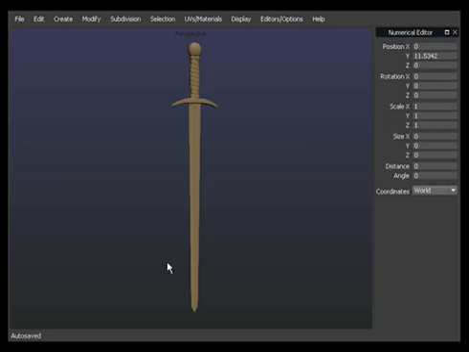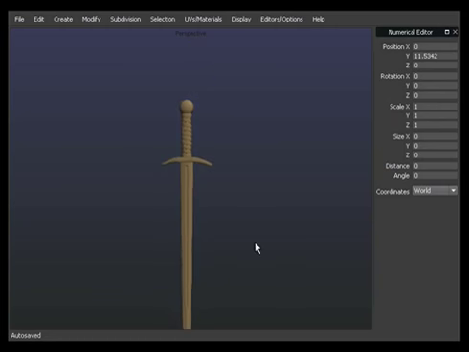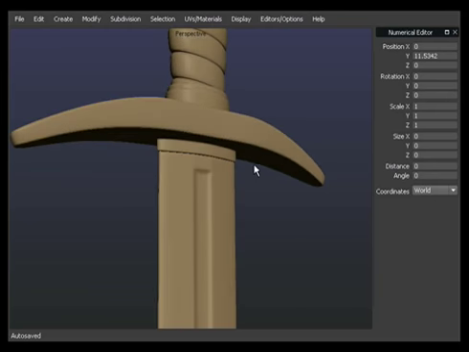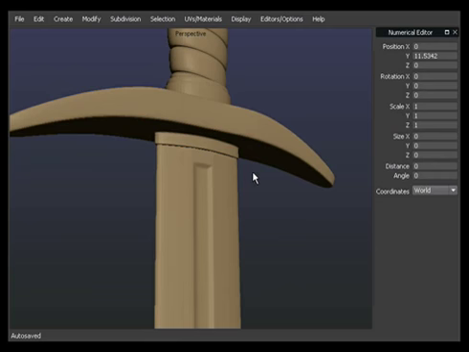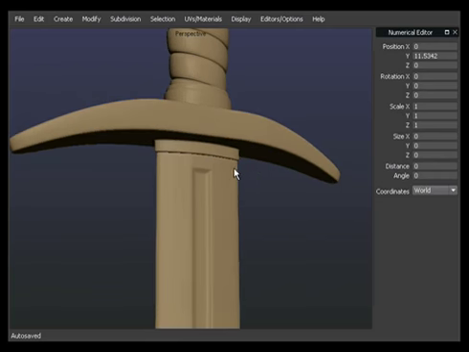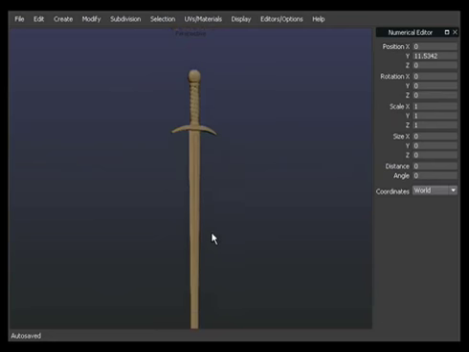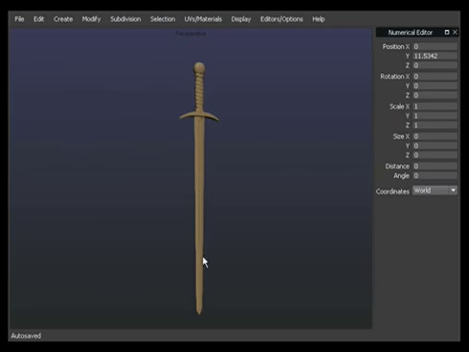In Nevercenter, we'll model the blade. The blade consists of the point, the central ridge, and the fuller. We also need to model the so-called rain guard. This is no part of the blade, but the rain guard is part of the cross guard, and this is something to hide the transition between the blade and the cross guard. At first we want to start blocking out the blade.